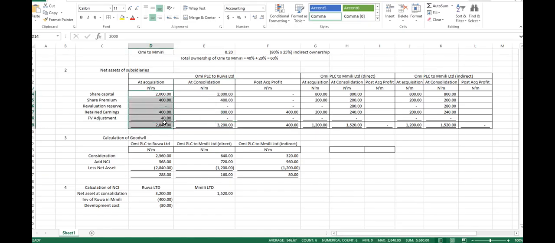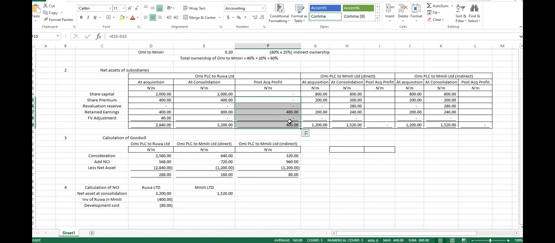It's just like saying, let's say I bought the company yesterday at 5 million and we made a profit of 2 million naira. 5 million plus 2 million naira will give us what our financial statement will be as of today, right?